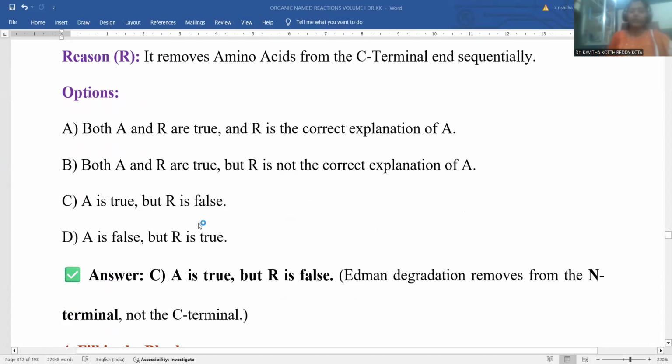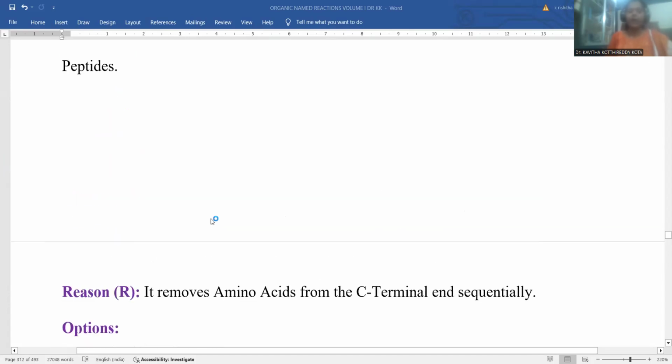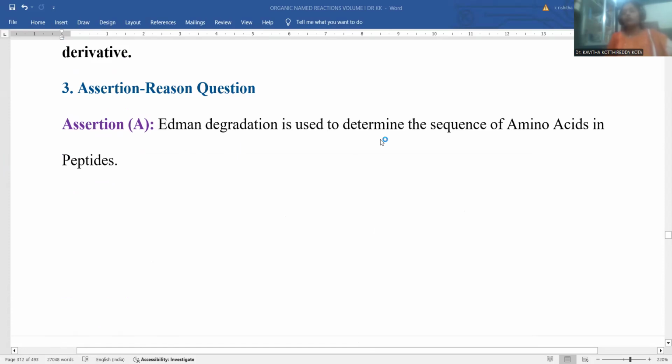Then whether the assertion is correct or not, we need to understand. Let me repeat one more time. Edman degradation is used to determine the sequence of amino acids in the peptide. So how can we determine the sequence? Let me give a clear explanation. Whenever Edman degradation reagent is added to this polypeptide chain, it specifically goes for the N-terminal site and one amino acid fragment is completely removed. We get one more polypeptide chain with fewer amino acids. Again the Edman degradation reagent is added and one more amino acid is removed. In this manner, slowly you can go for the fragmentation of the entire protein so that you can understand what amino acid sequence is there.